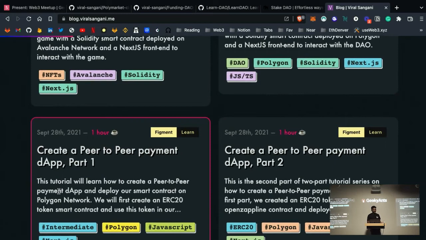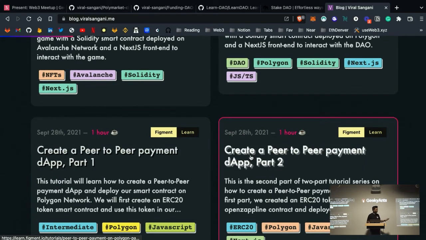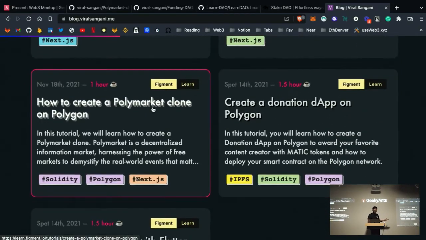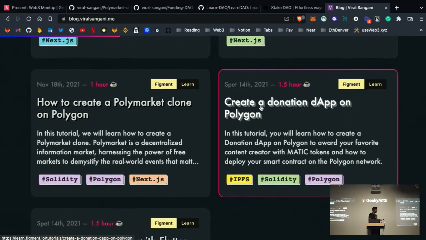Then I've also created a payment gateway. It's in 2 parts. The first part covers how to send one token, which Pratik has shown, and the second part includes multiple tokens, so you can send any token that is there on that blockchain. Then we have how to create a Polymarket clone that I've shown you. Then we have a donation tab, where you can donate to people who have created good art. This is a kind of that project.